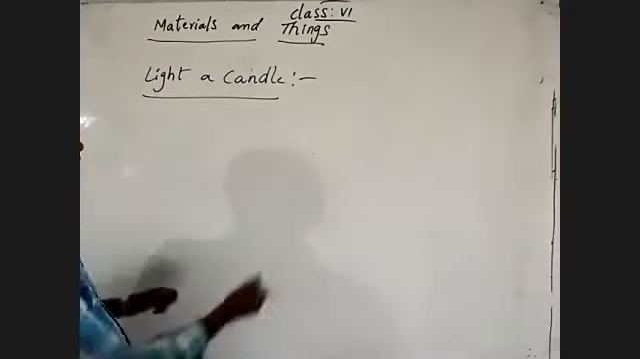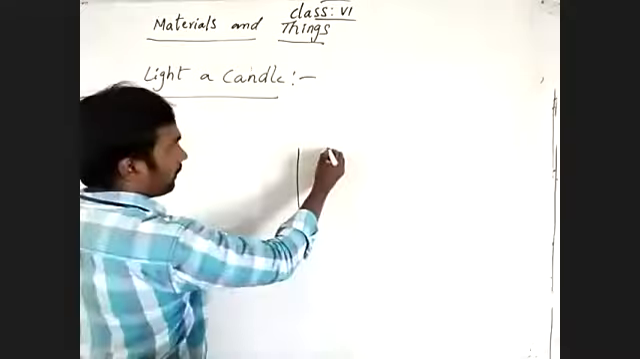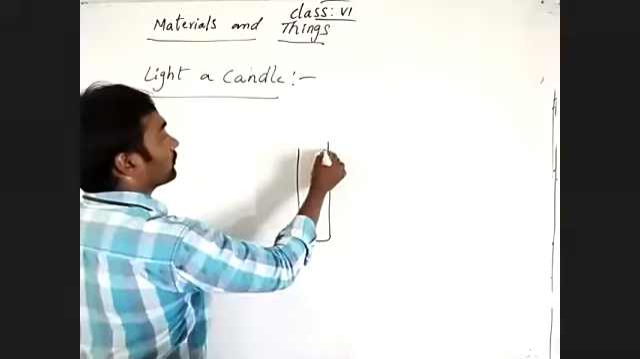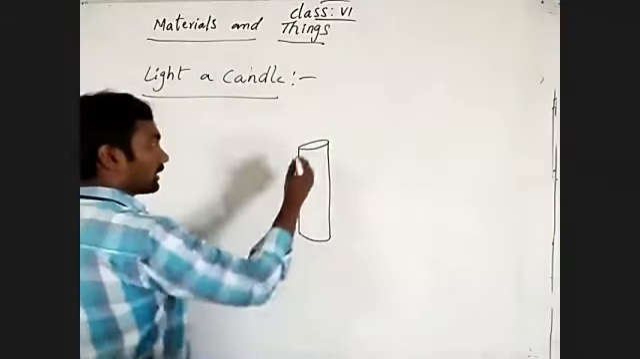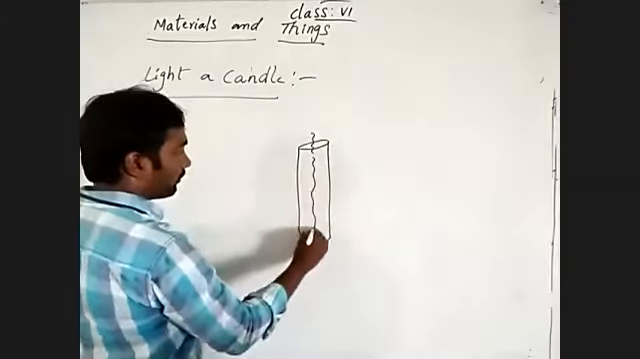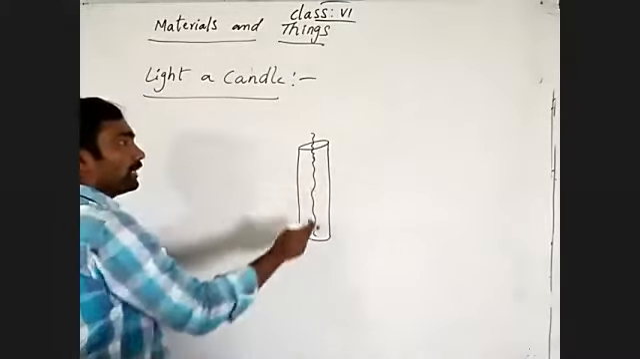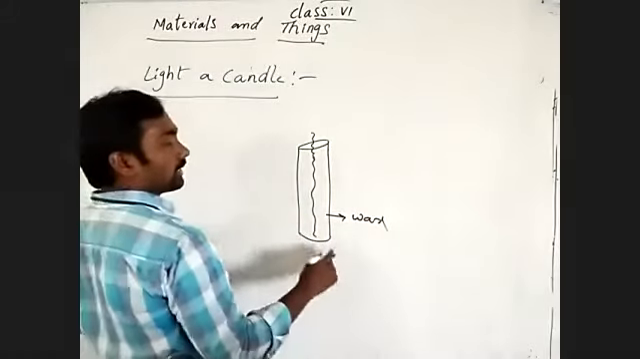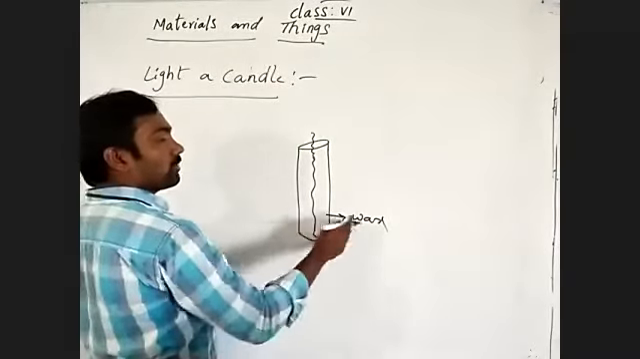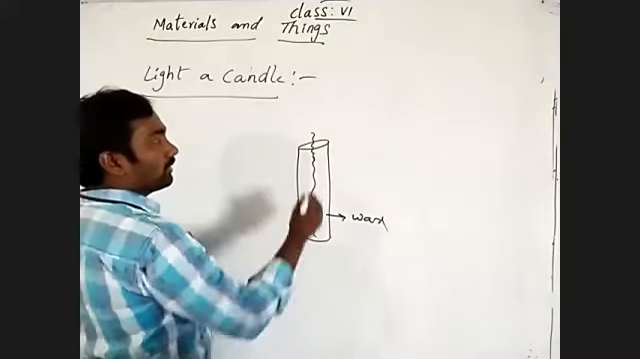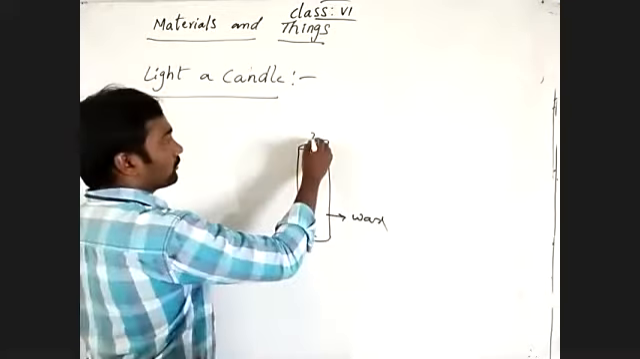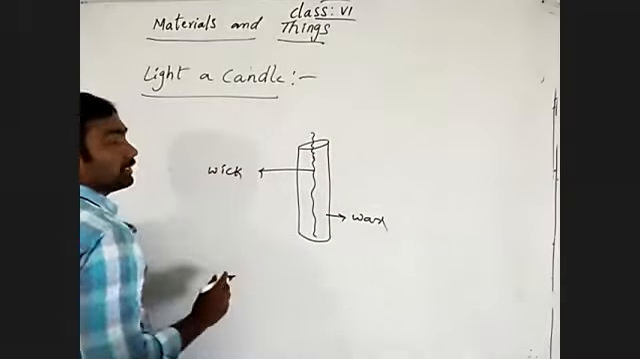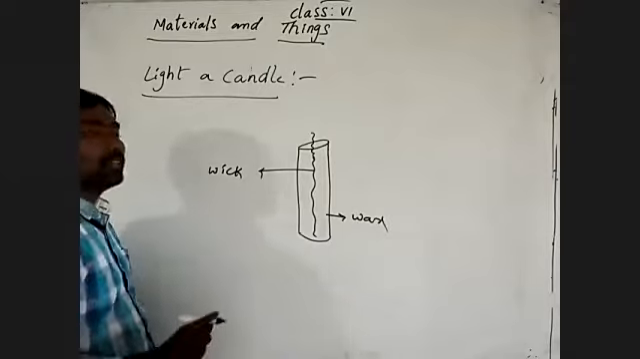Now, how to light the candle? This is a candle. I'm taking a broad candle for you. You know well about it. This is a wick. This is wax. Generally the candle material is wax, beeswax. And what do we call this? We call it a wick. Wick means vatti.